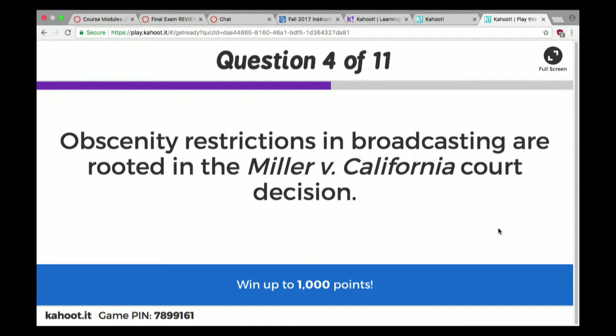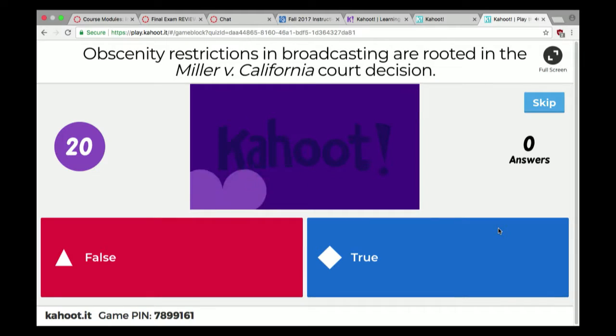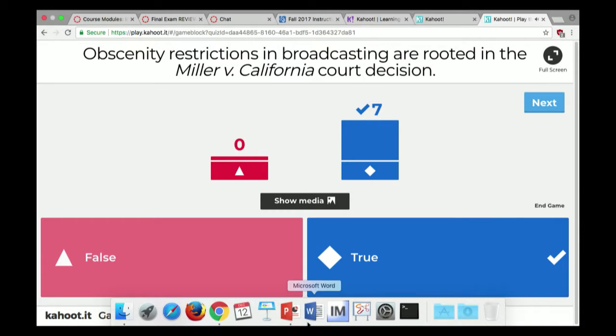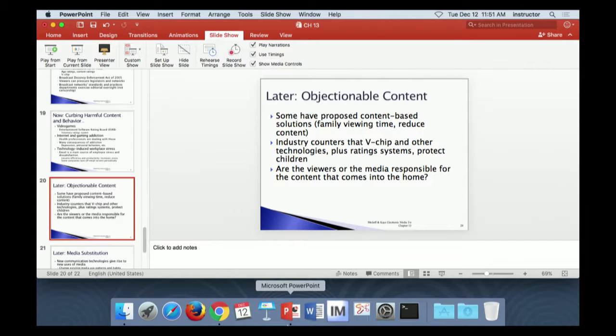Obscenity restrictions in broadcasting are rooted in the Miller versus California court decision. True, yes sir, folks. Sweating by the end of it. Miller v. California.